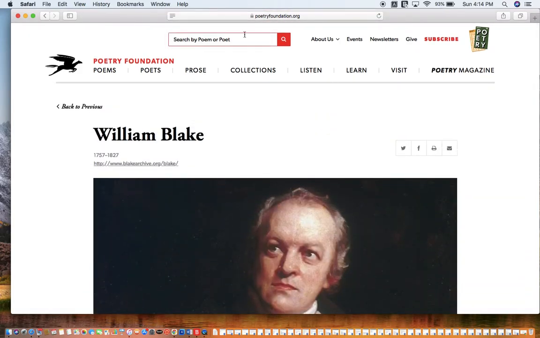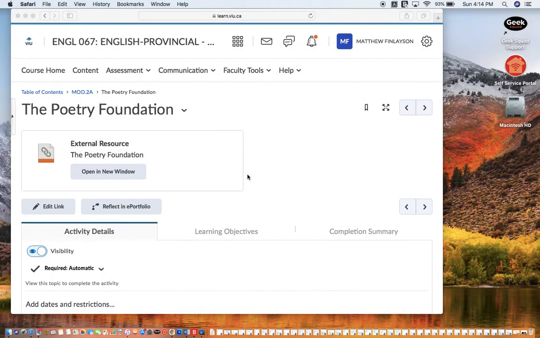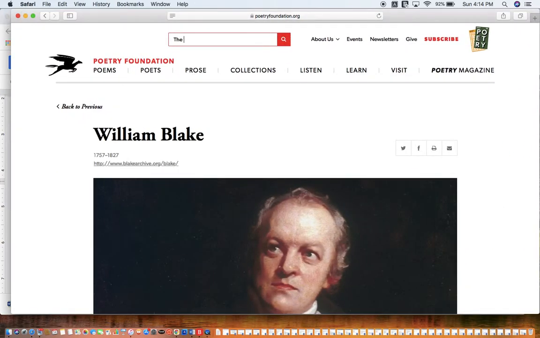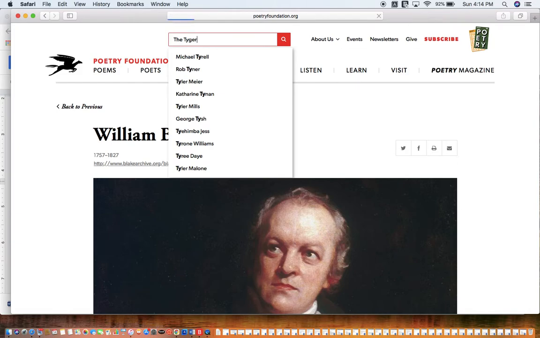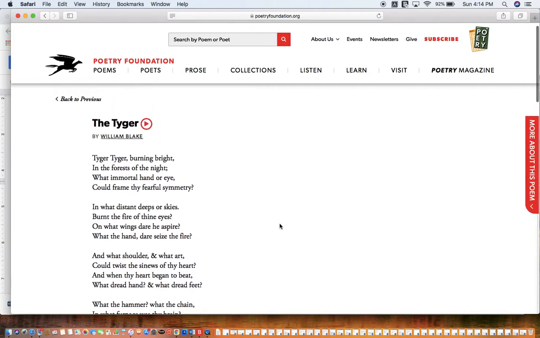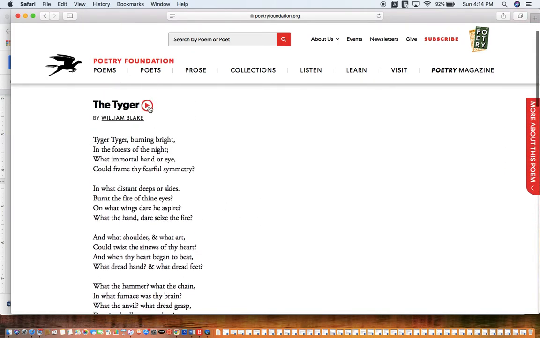And then if you wanted to find the poem, we can go back to our main schedule here and find out that the first poem we're looking for is called The Tiger, with kind of an interesting spelling. So then we can type that in there. And you'll see that once we type this in, the poem comes up, and it's going to appear right here. And even if you want, some famous voice actors and poets and literary scholars have done recordings as well. So you can even click and listen to someone read it.